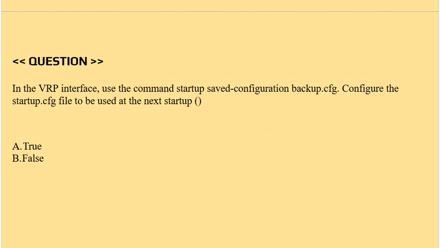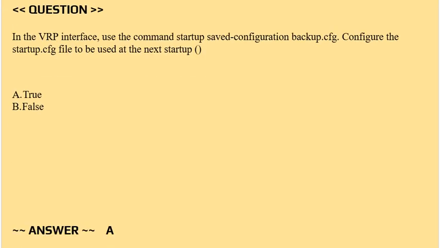Question is in the VRP interface use the command startup saved-configuration backup.cfg, configure the startup.cfg file to be used at the next startup. Options are true or false. Correct answer is option A, true.